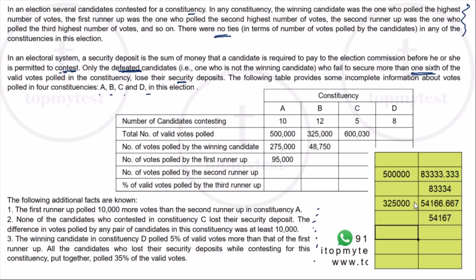And in the third one, it is 6 lakh and 30. 1/6 of this is 1 lakh and 5. Now 1 lakh and 5 is exactly 1/6. That will not be enough to save your security deposit. So you need to get 1 lakh and 6, not 1 lakh and 5. It should be 1 lakh and 6.